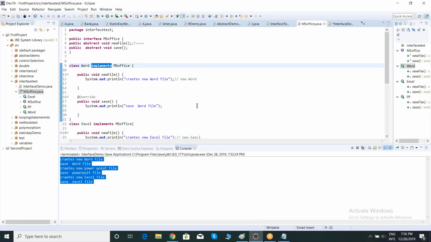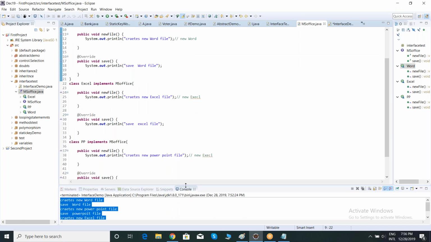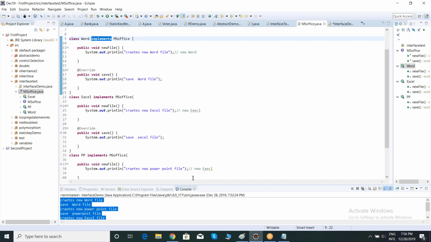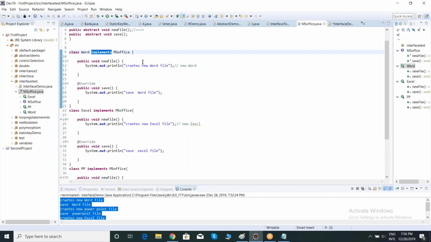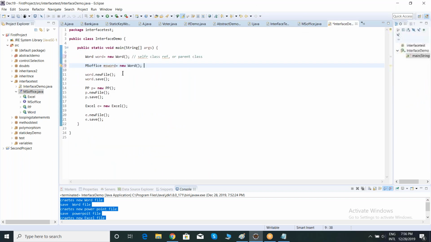Getting what I'm saying? Here are the key points you have to remember blindly: for abstract classes and interfaces we cannot create an object. We can create an object for one and only one thing, which is a class. For a class only you can create an object. By using what? There is a special keyword in Java, that is new. By using the new keyword, we can create an object for a class.